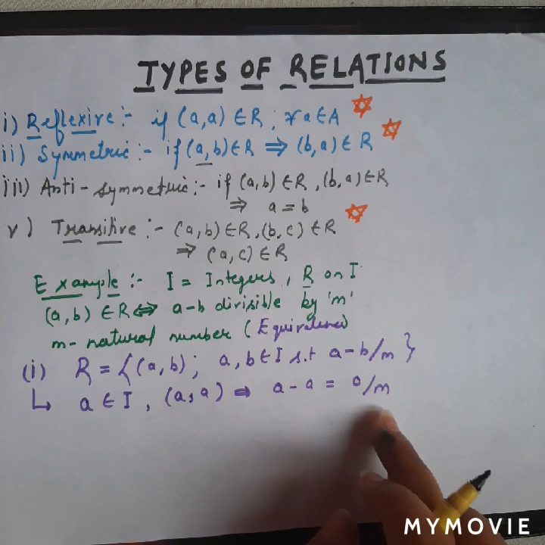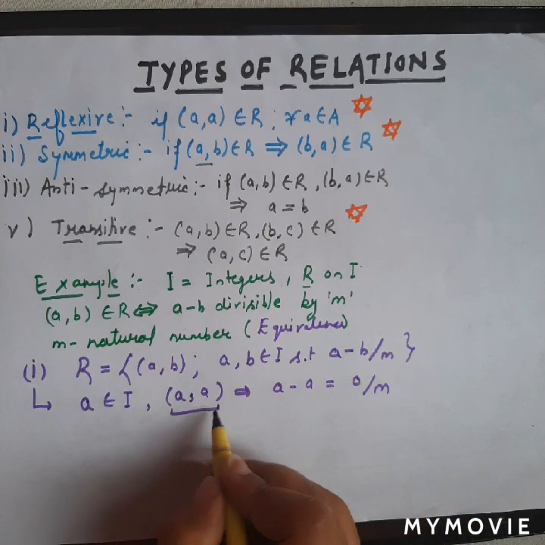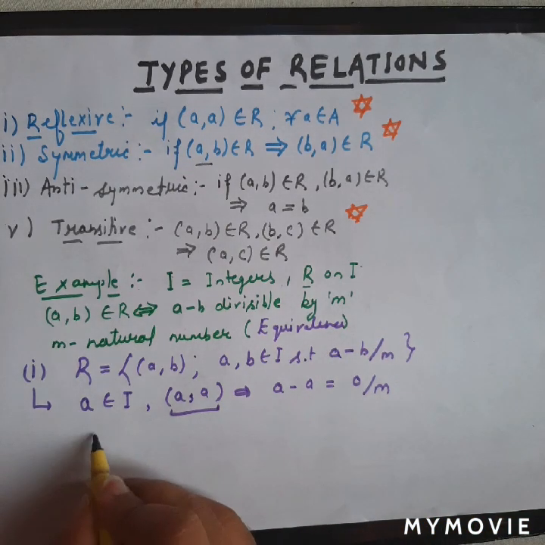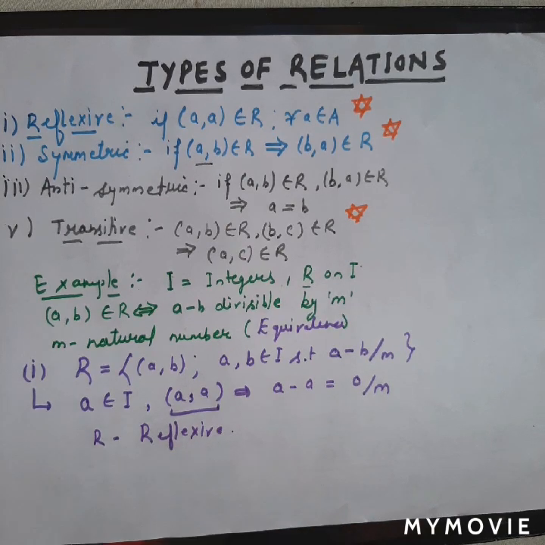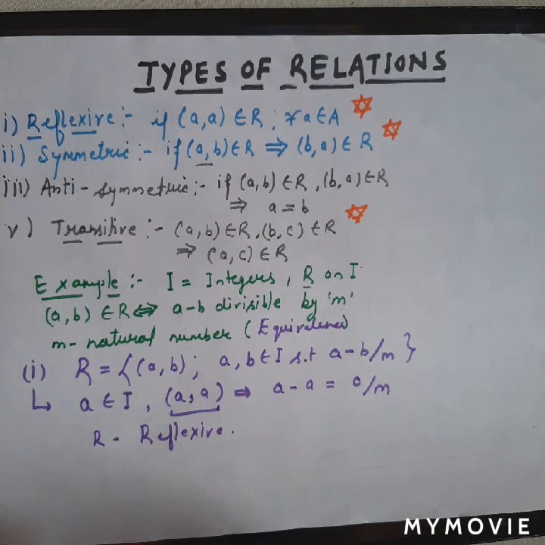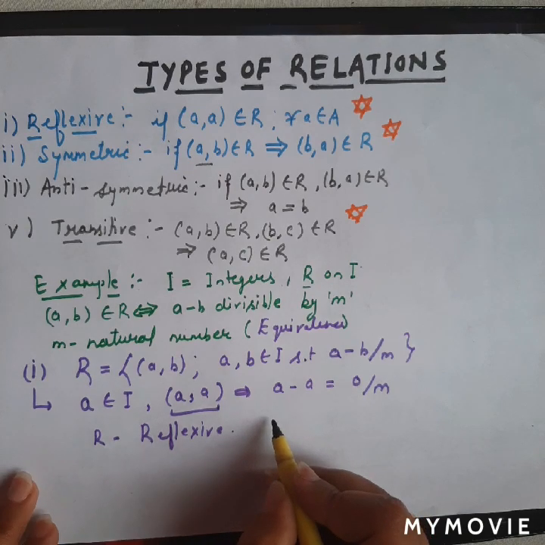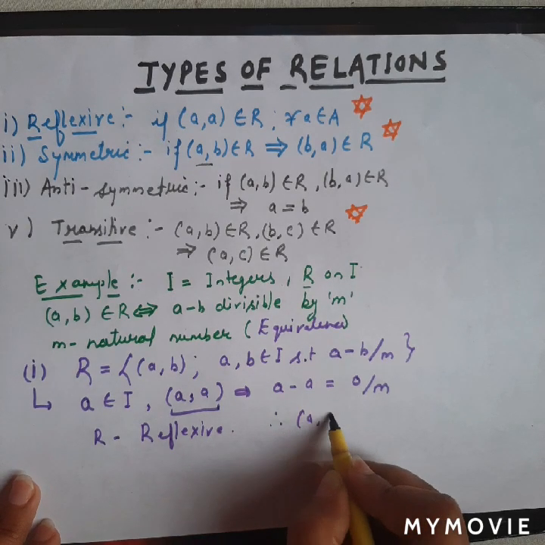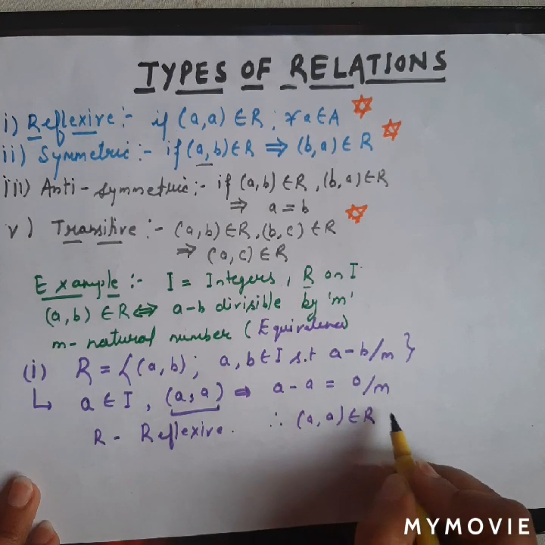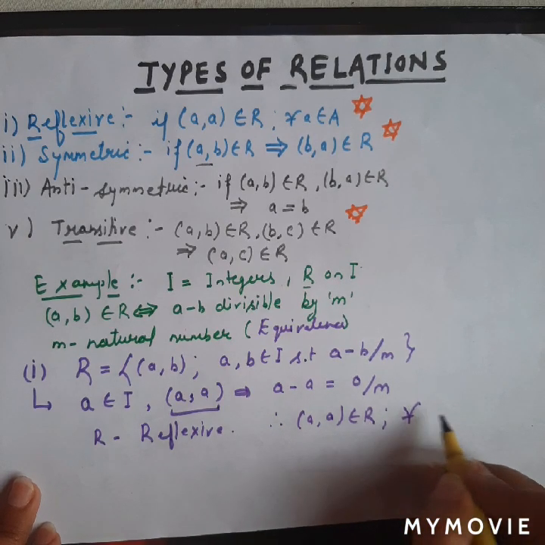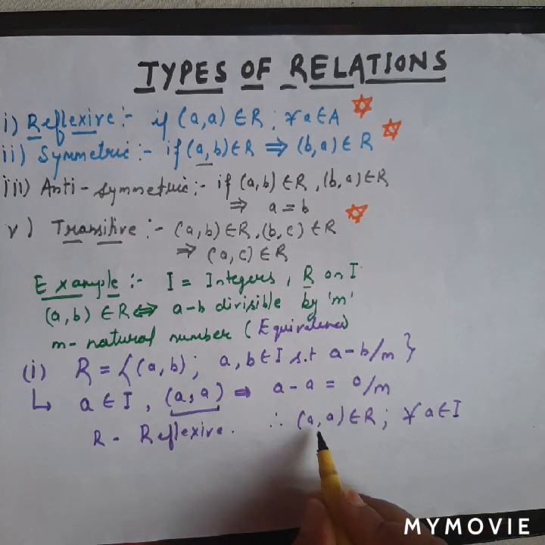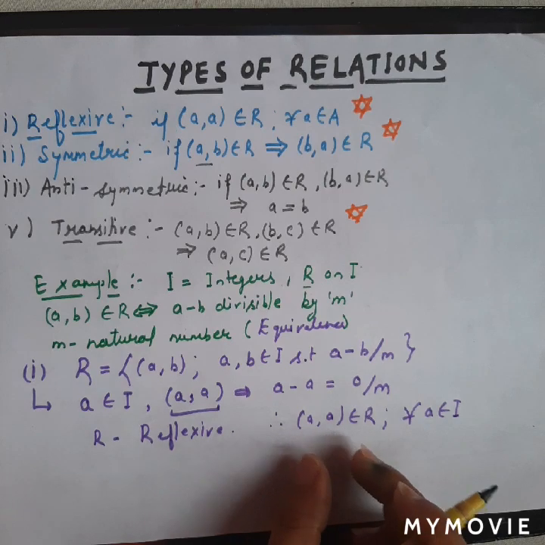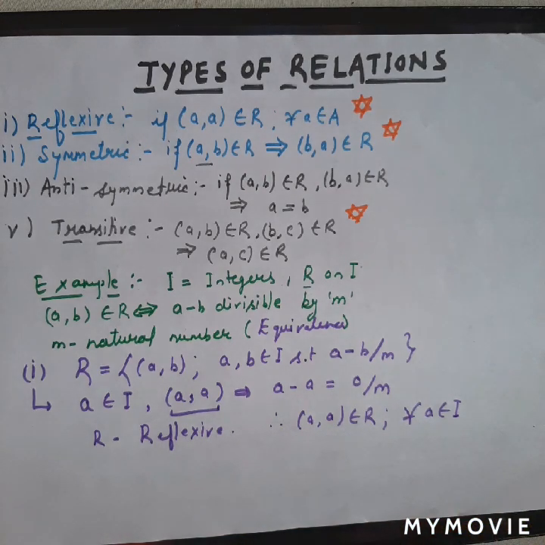So what we say is, yes, this ordered pair satisfies this condition, so this relation is reflexive. Mathematically we can say that for all A belongs to I, all the ordered pairs of the form (A, A) belong to R.